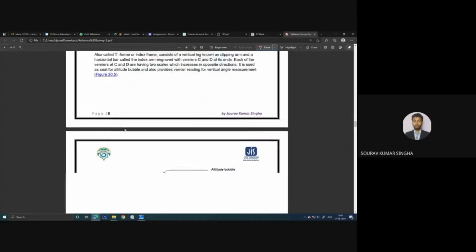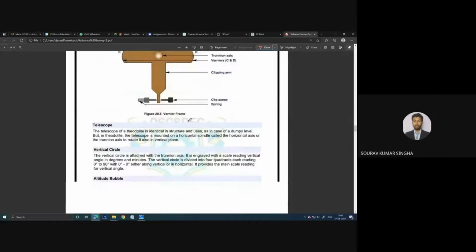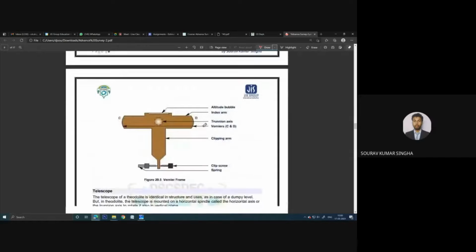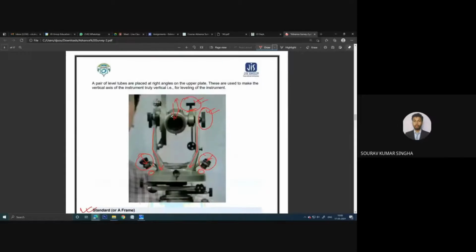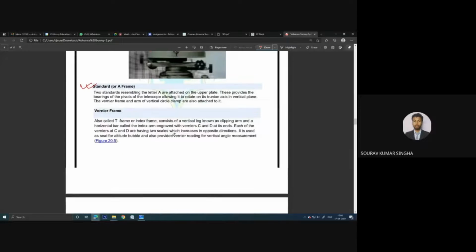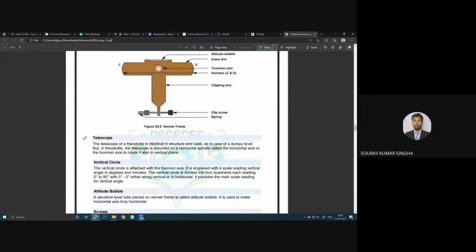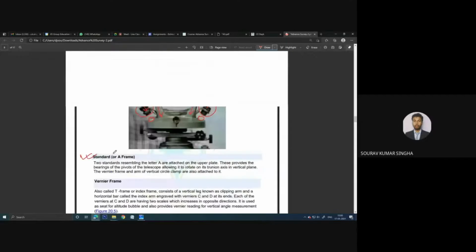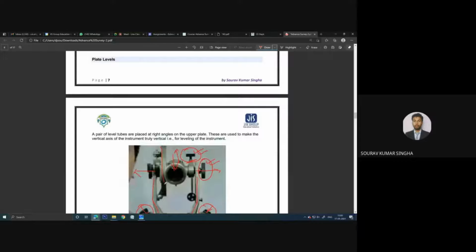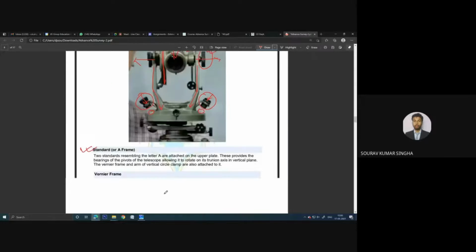Now the vernier frame and these are the internal parts. You can see the trunnion axis. The trunnion axis is this axis, with respect to which this telescope rotates. That is the trunnion axis. The telescope, the vertical circle, everything I have told. The vertical circle is this circle here. This is the vertical circle.